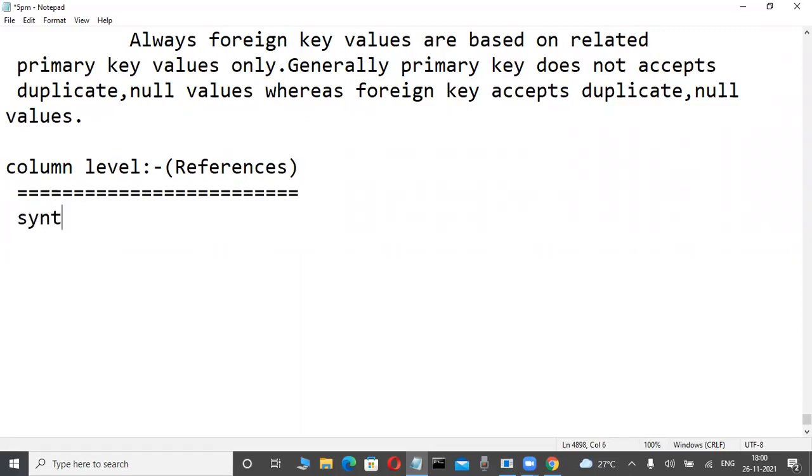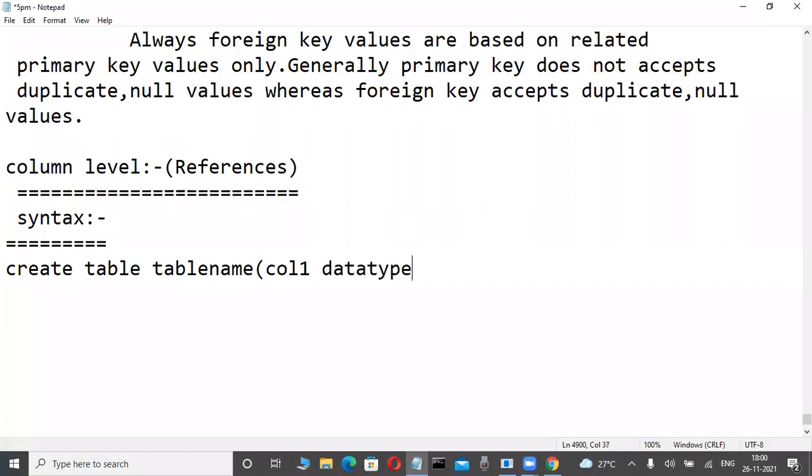Now, what is the syntax? Observe here for one minute. Very important: create table, table name. Here column 1, data type, size. References is a predefined clause. Another table is also called the master table name, given in the ANSI standard. But you give another table, not a column.